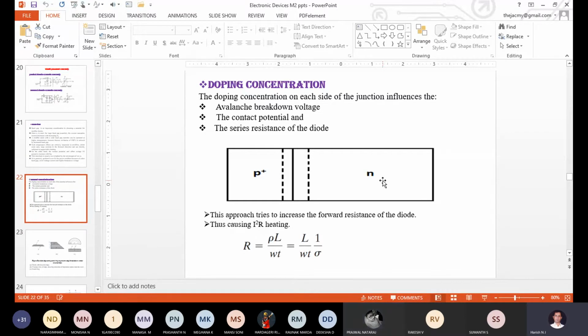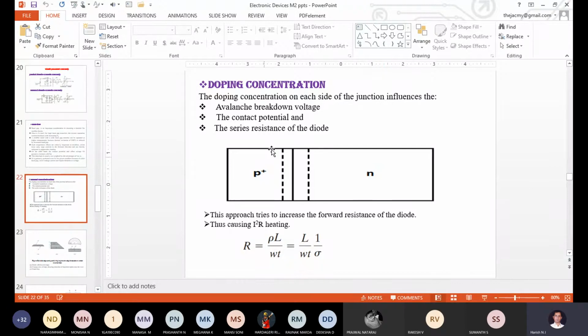Totally, how much distance the P side will contribute and the N side will contribute, the total distance only we call the depletion region. Correct? So at the same time, when we take P plus N compared to P plus, how much distance will be contributed? The N side will be contributing more distance, which means the depletion region will be heavily penetrated on the lightly doped side.